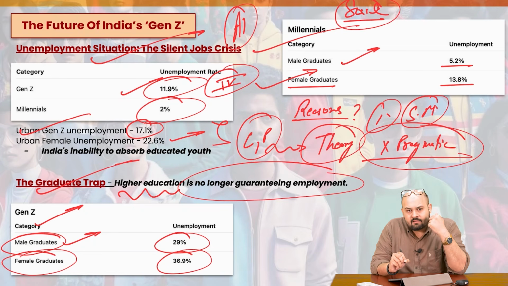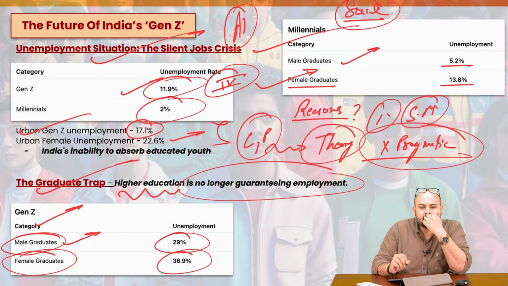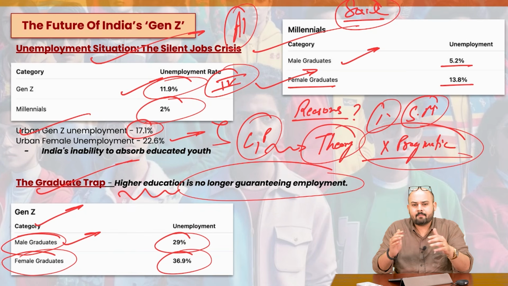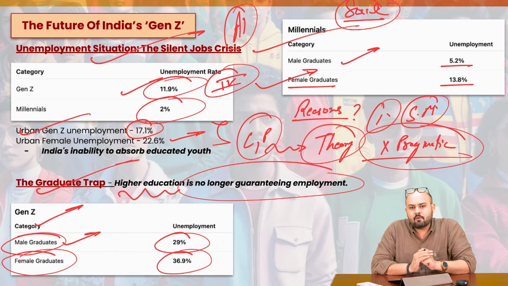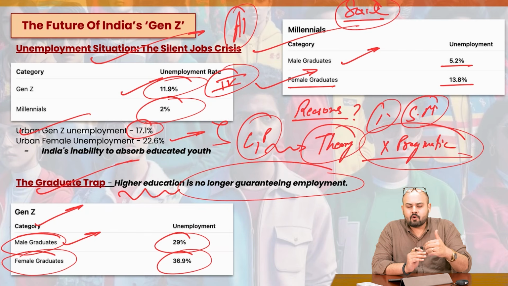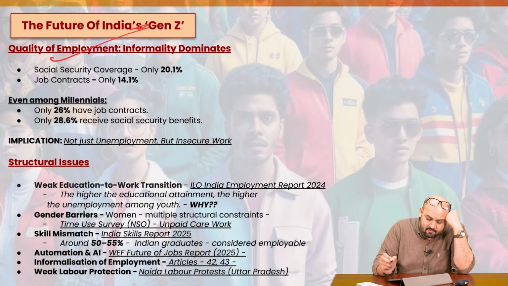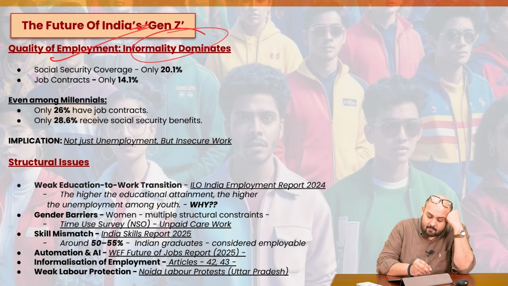See, even though we are in 2026, please understand, there are people who have their mentality based in the 1980s or even backward. So till this day they don't allow women to participate in the economic sphere, in productive employment opportunities. They don't allow them. So obviously, we have this particular scenario. Now, quality of employment: informality dominates.